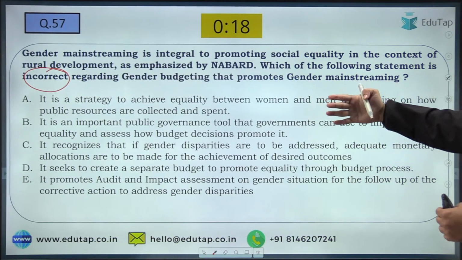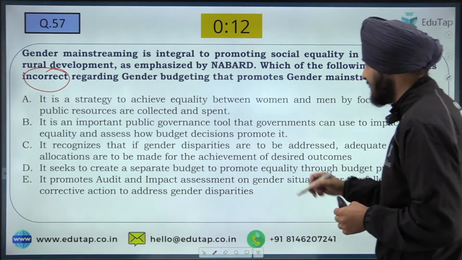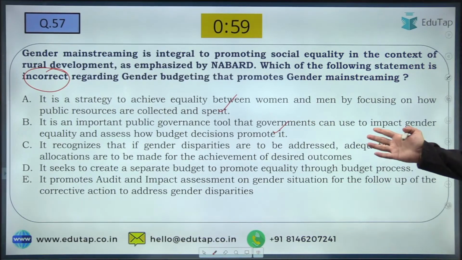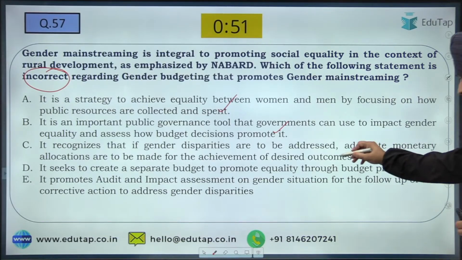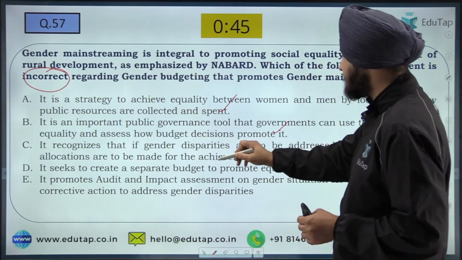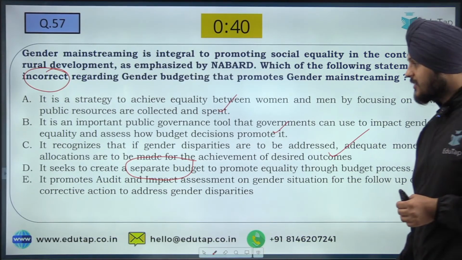The first is a strategy to achieve equality between women and men by focusing on how public resources are collected. Yes, that is true. Then it is an important public governance tool that governments can use to impact gender equality and assess how budget decisions are made. That is also true. It recognizes that if gender disparities are to be addressed, adequate monetary allocations must be made for the desired outcomes. That is a very straightforward, easy statement. The fourth is that it seeks to create a separate budget to promote equality through the budget process. Now this is something problematic.